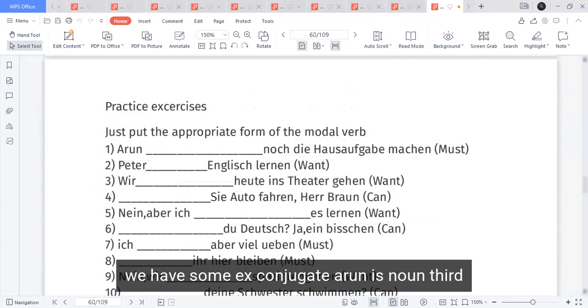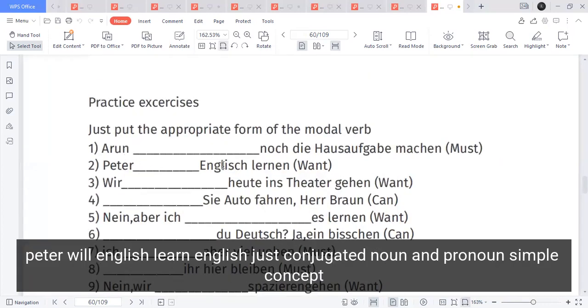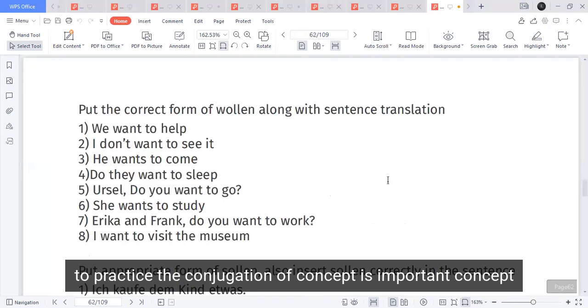We have some exercises. Conjugate: Arun is a noun, third person singular, so the verb will come as muss. Arun muss his homework do. Arun still has to do the homework. Peter will English learn. Peter must English learn. Just conjugate the verb as per the noun and pronoun. A simple concept, just to practice the conjugation of modal verbs. The concept is important.